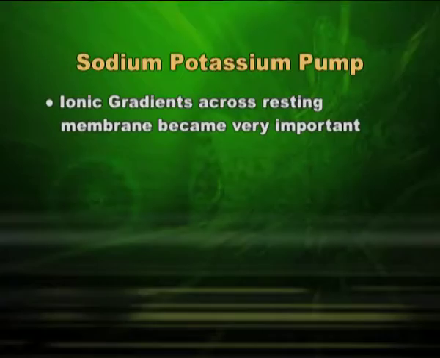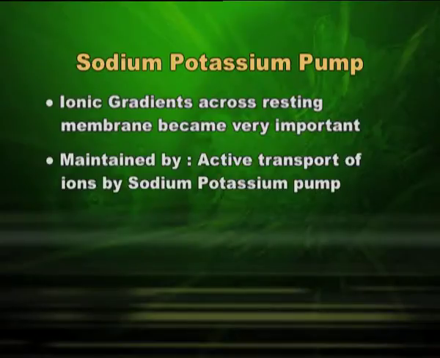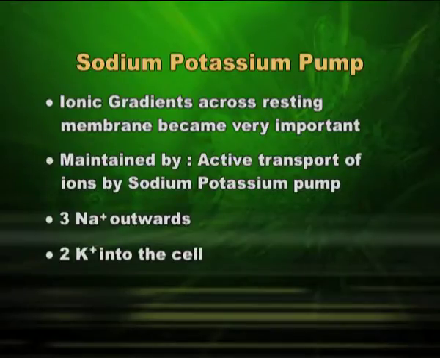Now, when sodium potassium pump starts working because a gradient is created, then ionic gradient across resting membrane becomes very important, and it is maintained only by active transport of ions by sodium potassium pump. 3 sodium will move out, then 2 potassium will move in, and this exchange will allow our membrane to work. In this case, the membrane of a nerve cell.